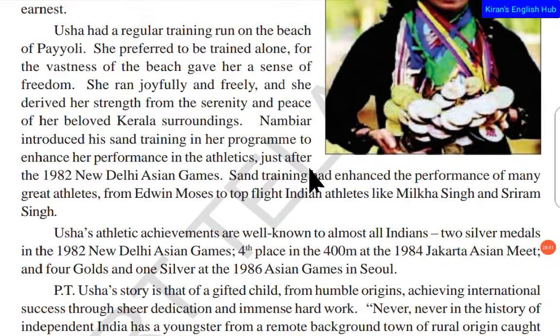Okay, so he ties that one with a thread to his waist. With that thing on his back, he runs, and he runs within the time. So when we practice like that on the original tracks in the events, we can run faster. Okay, so just after, in the 1982 New Delhi Asian Games, she was preparing for these Asian Games, and the Asian Games were in 1982.